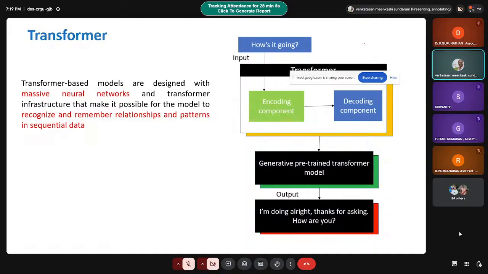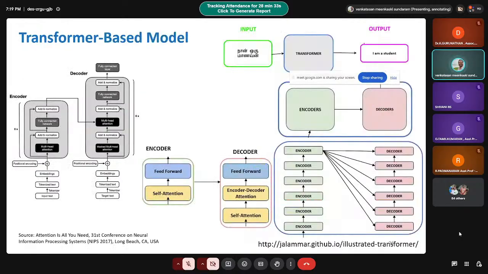As I said, the backbone of the transformer is the LLM, right? We will give the input, for example, how is it going, and that input will go to the transformer. In the transformer, you have an encoding component and a decoding component, and it goes to the generative pretrained transformer model. The output it gives is, I am doing all right, thanks for asking, how are you? This is what you should get as a result. Okay, so this is the architecture involved in the transformer.